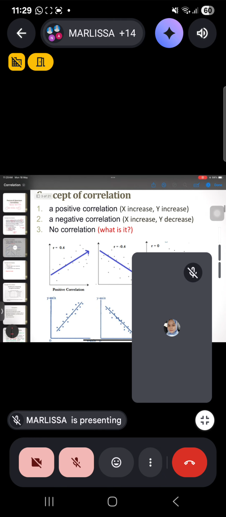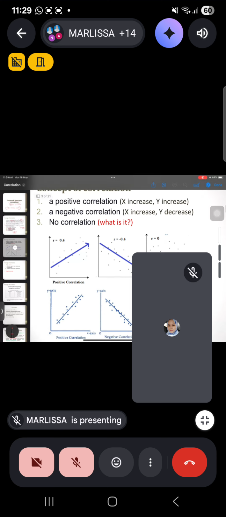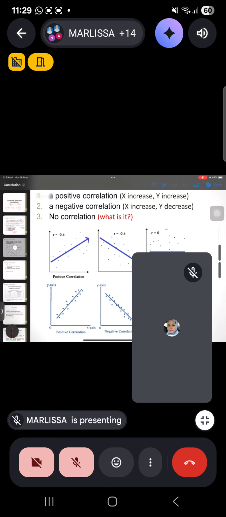This is the concept of correlation, which is we have a positive correlation, negative correlation, and no correlation. So let's look at this. Positive correlation, meaning that if your x-axis is increasing, your y-axis is also increasing here.